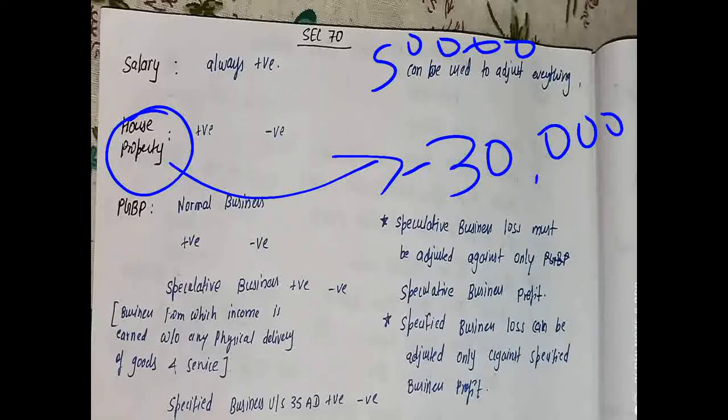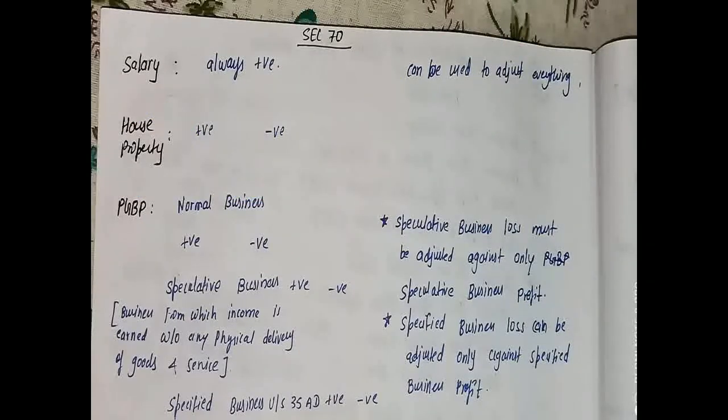So overall I have to pay tax on the amount of 20,000 only. Now I will tell you under which head the adjustment is possible and under which head it is not possible. So it is very clear that we can make the adjustment of any losses against the income from salary.